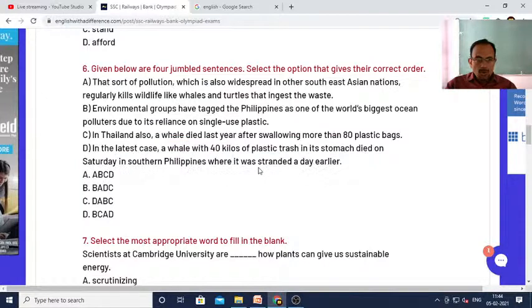Let me know which one should the first sentence start with. Will it start with C or B or A or D? Tell me. This is a jumbled sentence. You need to arrange them in sequence so that it appears to be in uniformity with the context.